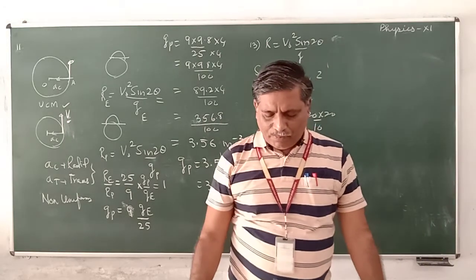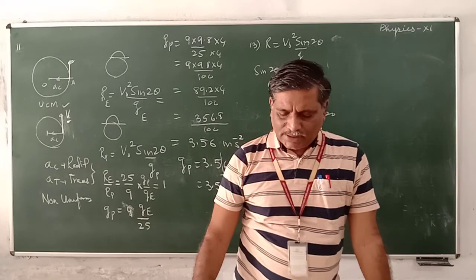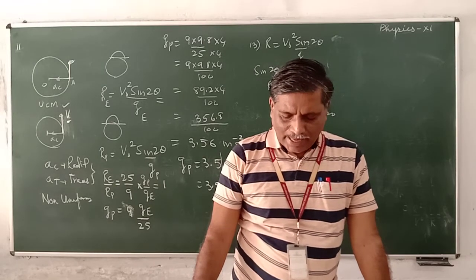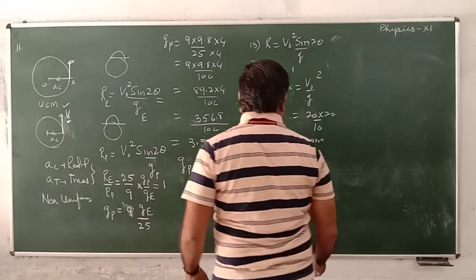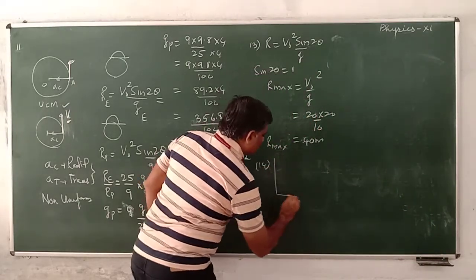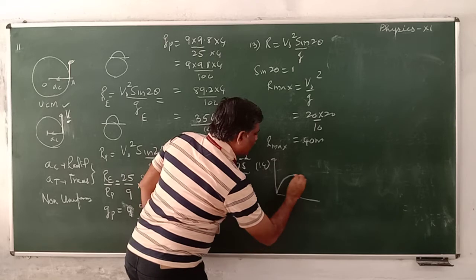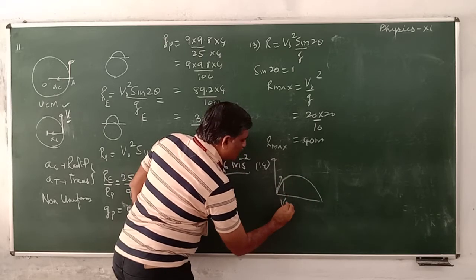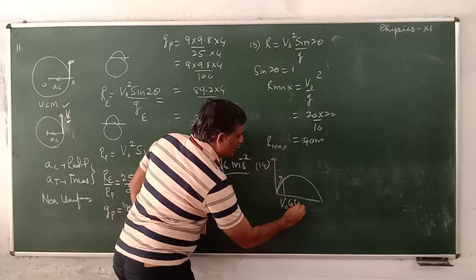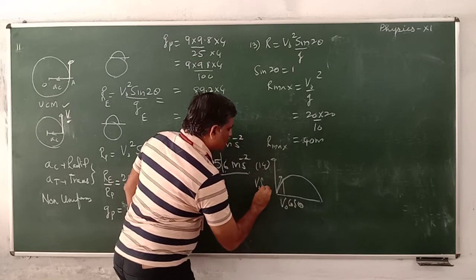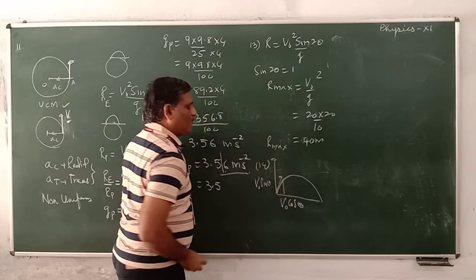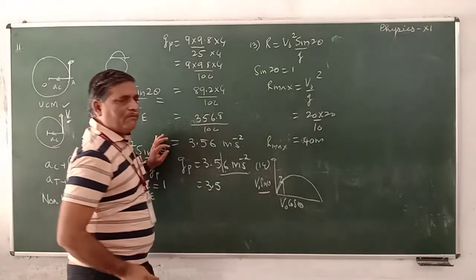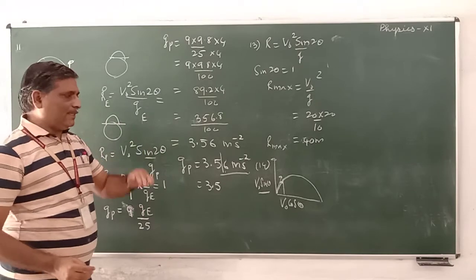Next one. The speed of a projectile at its maximum height is half its initial velocity. The angle of projection is? See that this projectile is launched. Here we can divide it into V0 cos theta, V0 sin theta. As it is climbing up, the Vy component becomes less.